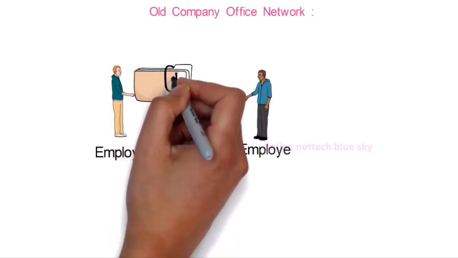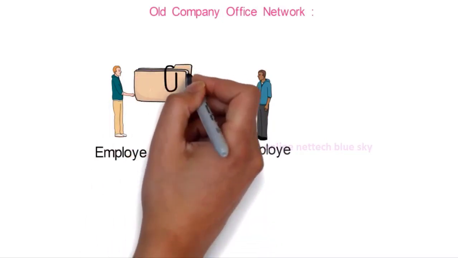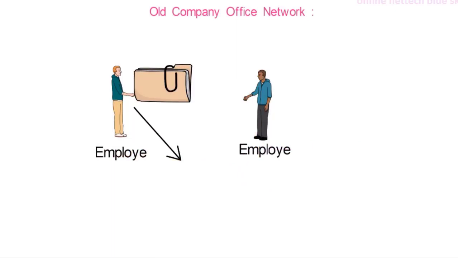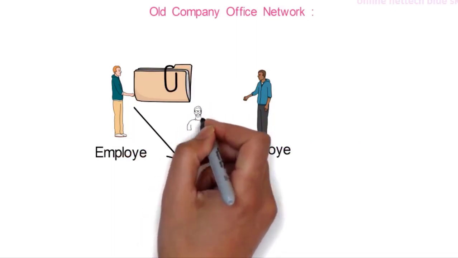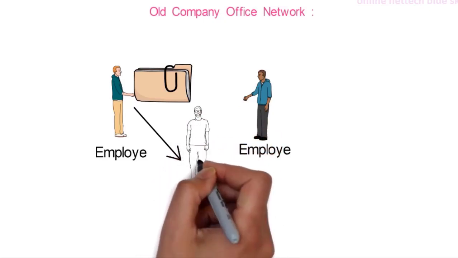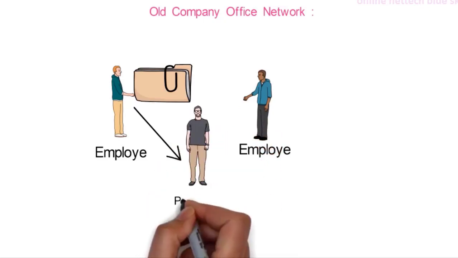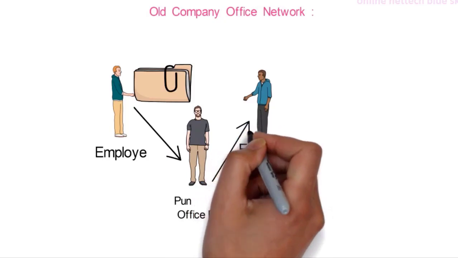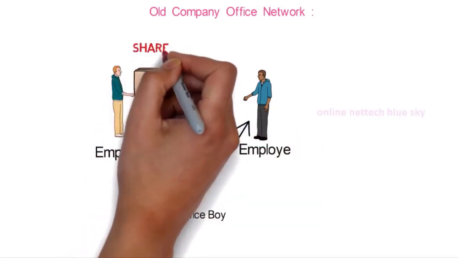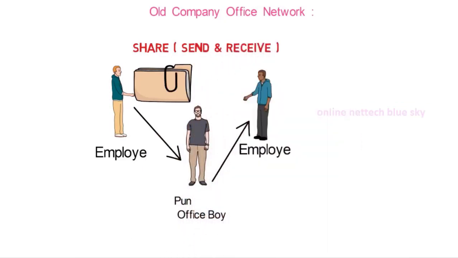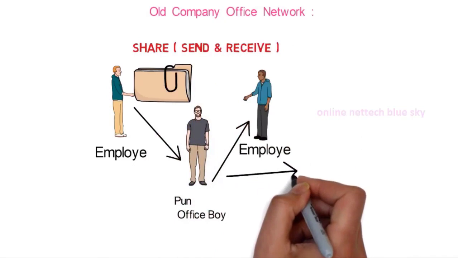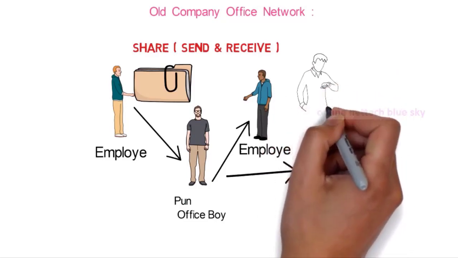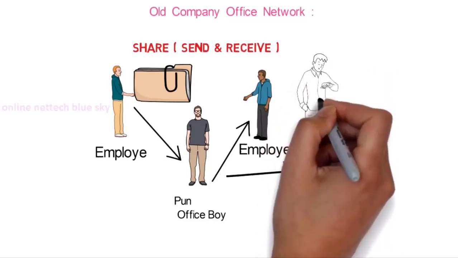One employee in a department, like the sales department, sends files, but not directly. A middleman comes, like a peon or office boy, who receives the file and sends it to the other employee. So sharing, sending and receiving involve a kind of middleman. In the old generation, office work and networks wasted a lot of time and were sometimes not fast, which meant the company needed peons as well as employees.